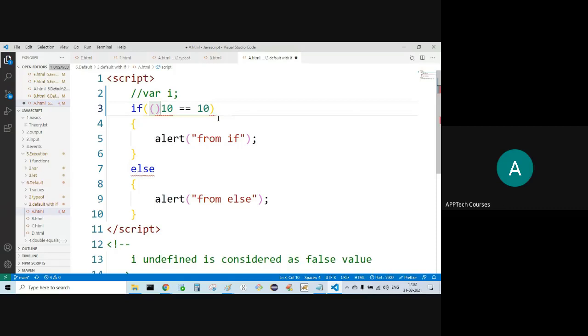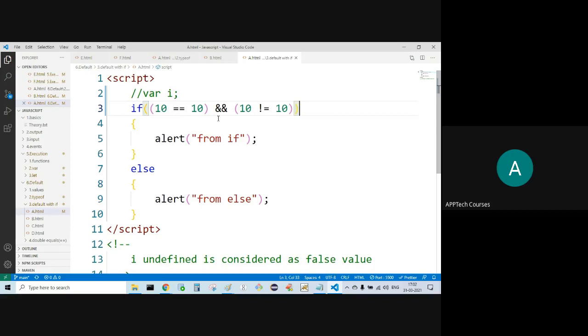Now, let's check out what happens in this case. Double AND.